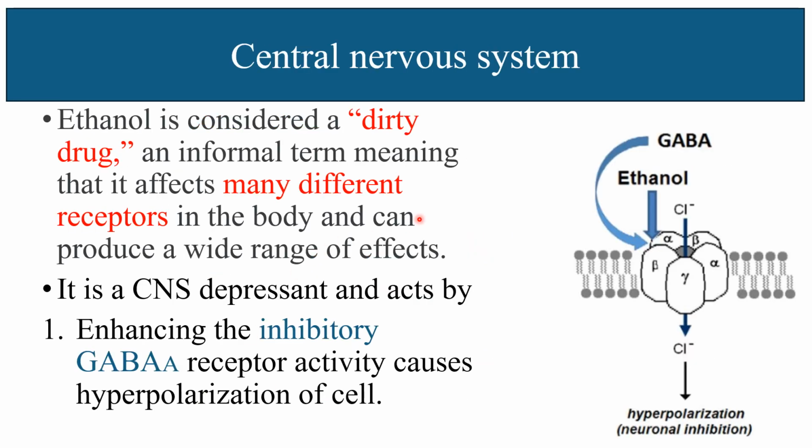Now, action of alcohol on the central nervous system. Ethanol is considered a dirty drug because it acts on many different receptors in the body and can produce a wide range of actions. In the CNS, it depresses the CNS by enhancing inhibitory GABA A receptor activity and causes hyperpolarization of the cell.